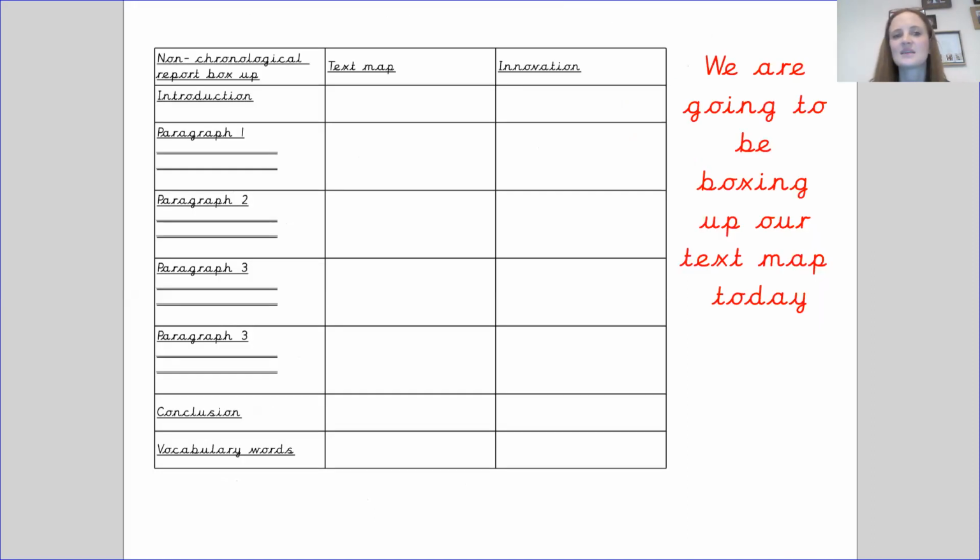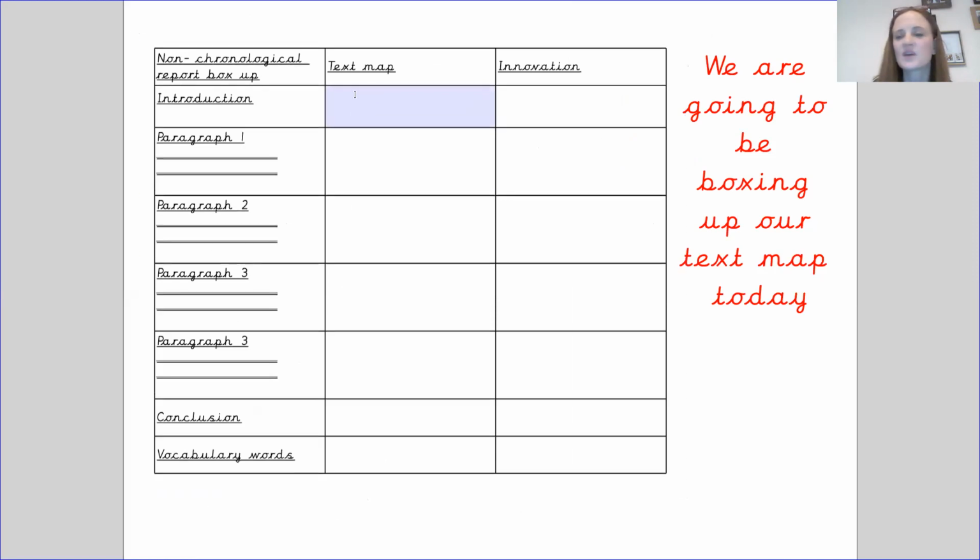In today's lesson, we are going to be boxing up our non-chronological report. So I will show you the first bit and we will work through it together, and then you will be boxing this up for yourselves, keeping your box up so that you can refer back to it when we are innovating in the next lesson.